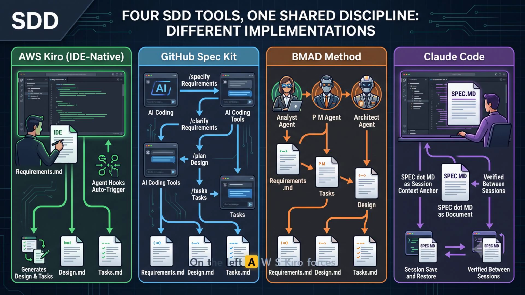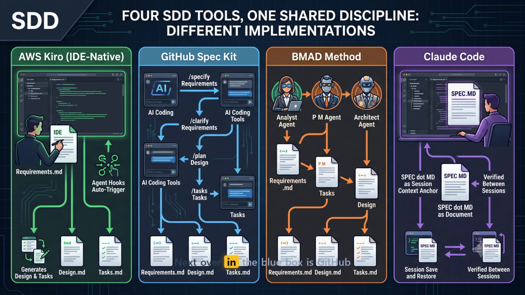On the left, AWS Kiro forces an IDE native spec first workflow. In that green box, you write your requirements.md directly in the editor. Kiro then automatically generates the necessary design and task files. Its secret weapon, labeled agent hooks, automatically triggers on any file event, keeping your specifications and code perfectly synchronized without you even thinking about it.